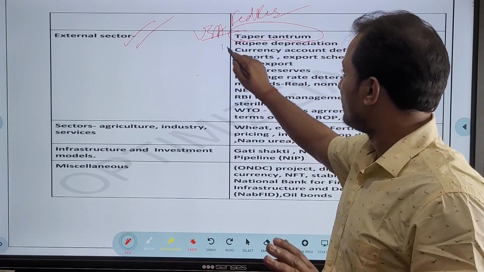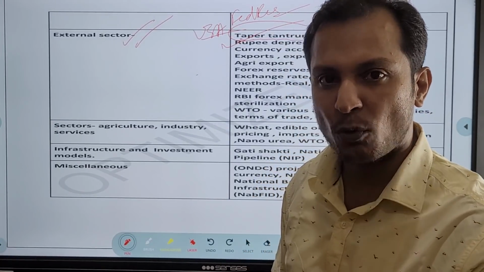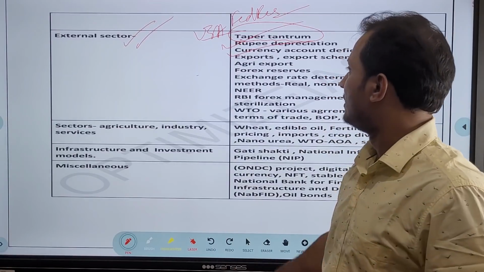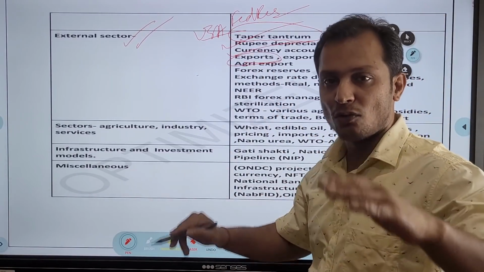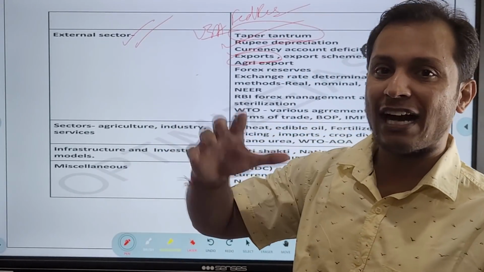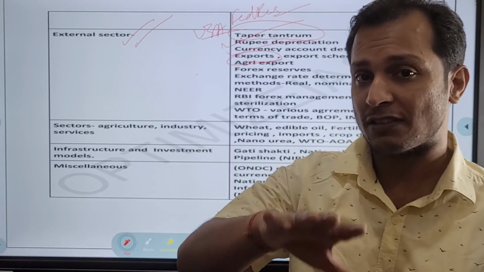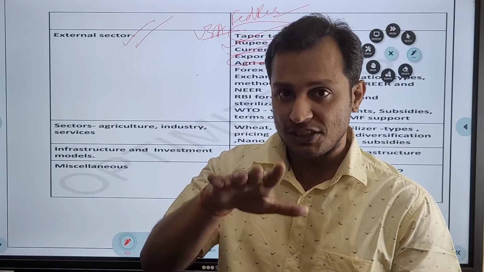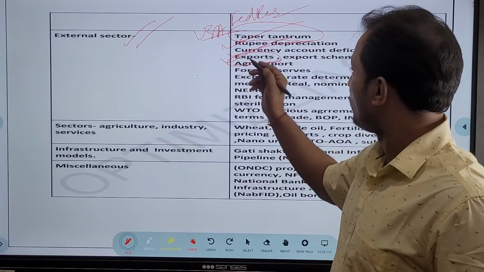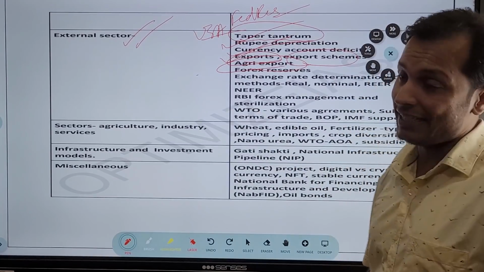Next, you see rupee depreciation. What is the impact of rupee depreciation on importers, on exporters, on inflation? Guys, very important. Then you see current account deficit. Then exports are very important. This year, you know what happened? We have a very high target of export, and we were able to export more than 400 billion. So that was a target which was achieved, and it was a great achievement by Indian economy. So exports, I am expecting question on exports, export trends, export schemes, and agri exports are very important.